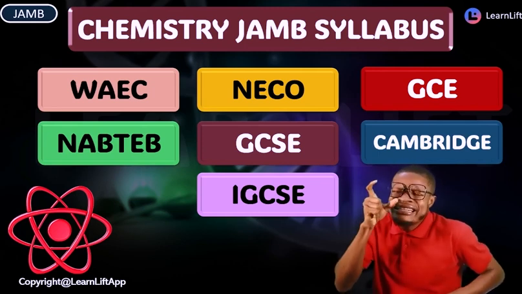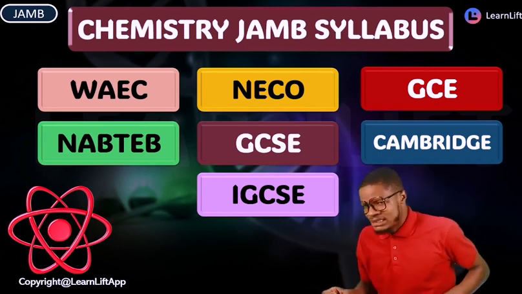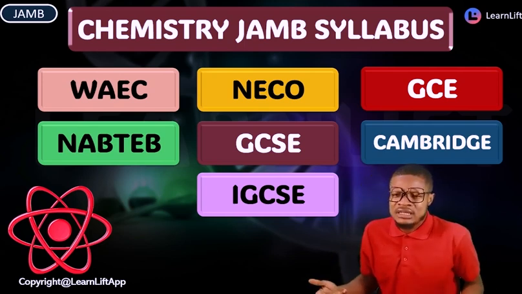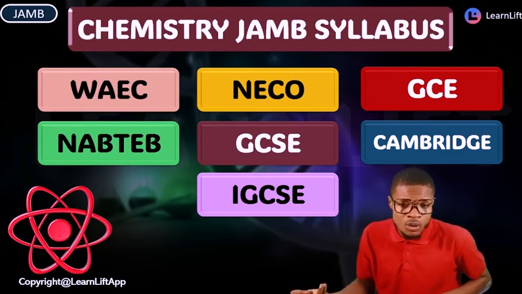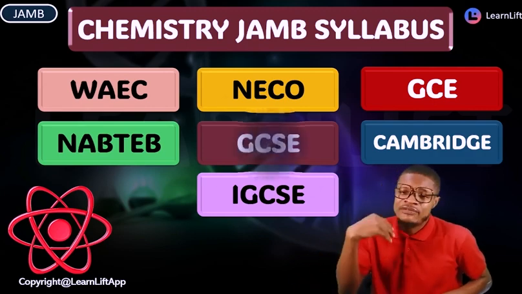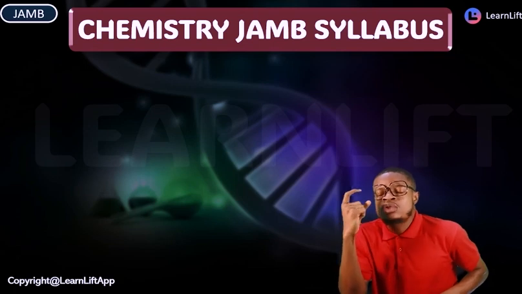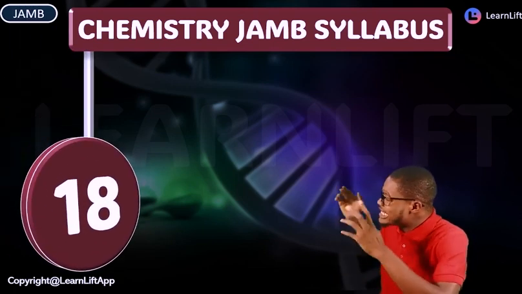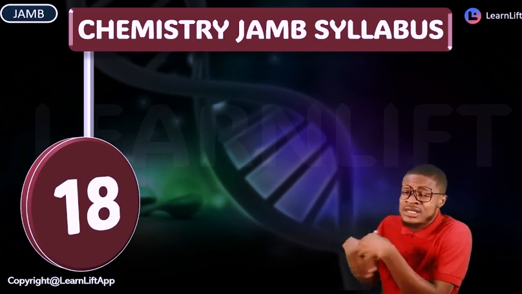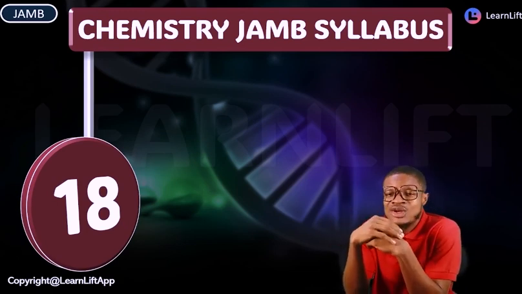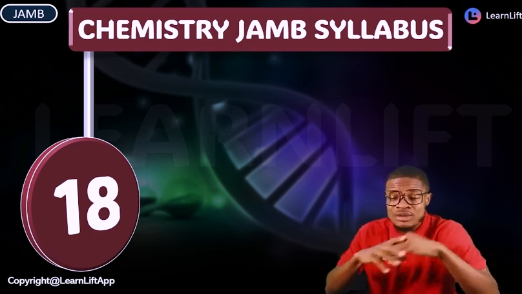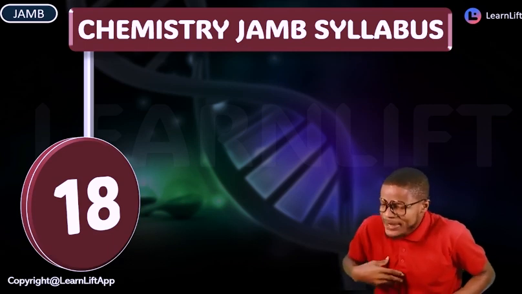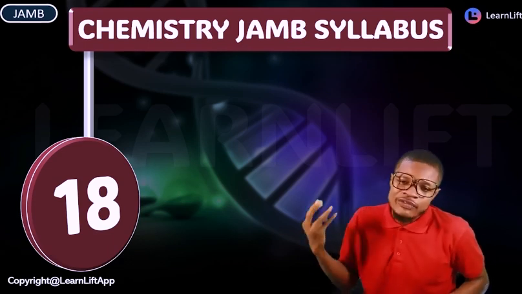So regarding this Jamb syllabus that we're looking at, the quick question is, how many topics are we supposed to know as far as the exam is concerned? Follow me. You have a total of 18 topics that you must pay solid attention to. So if you know these 18 topics, you are good to go. There is no one that you must leave out of these 18. Now, what are the topics that Jamb expects us to know in depth? They include the following. Let's go.